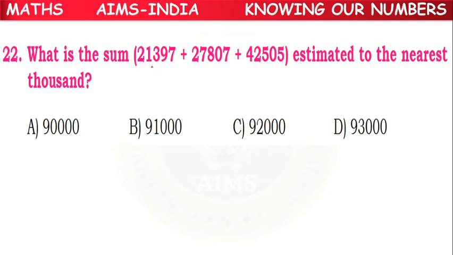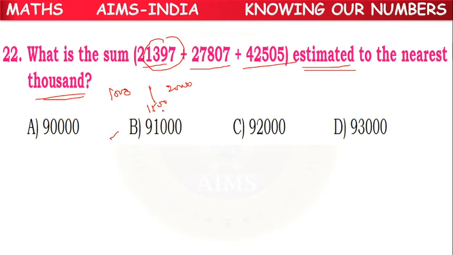So next, what is the sum? 21,397, 27,807, 42,505 estimated to the nearest thousand. We have to estimate to the nearest thousand. So in the first one, 21,397 means the thousands digit is 1, so it is between 1000 and 2000. What is the middle number? 1500. Where is 1397? To the left. So this is the rounded off number. 21,000.